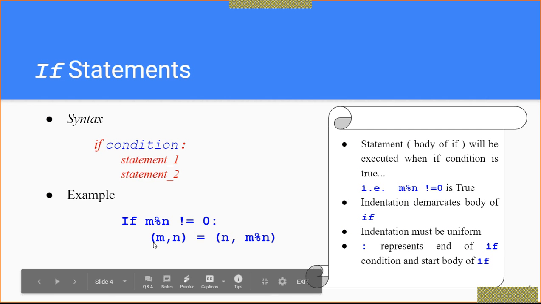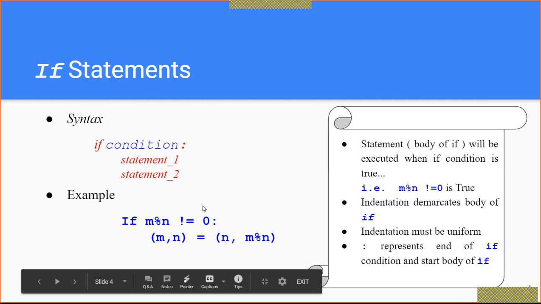But if you have multiple statements, then you need to put the opening and closing braces in C programming. But here, if you have a single statement, the syntax will be the same. If you have multiple statements, the syntax will be the same. Only the uniformity is required.